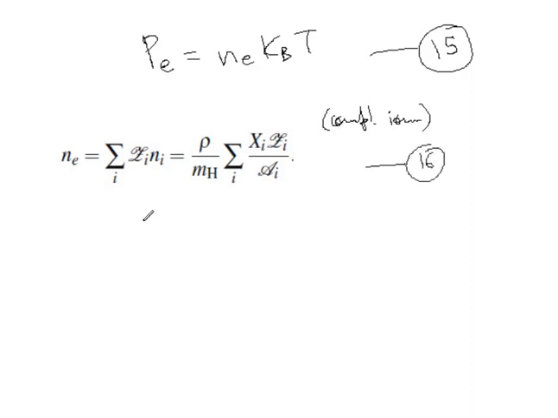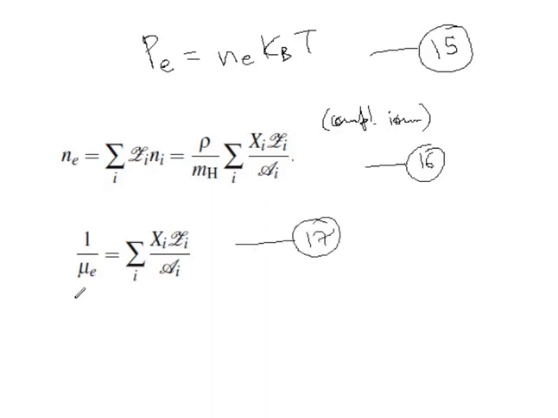Now let us define, just like mu, a similar quantity here. This quantity is basically the average number of electrons per nucleon in the gas.